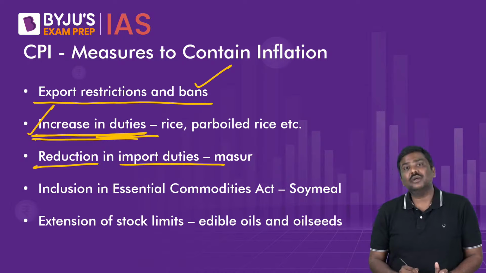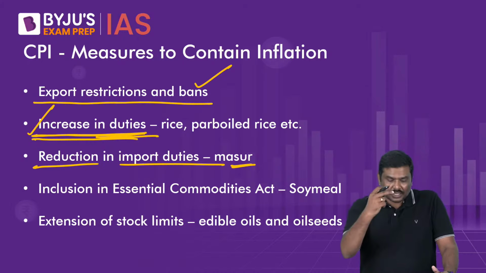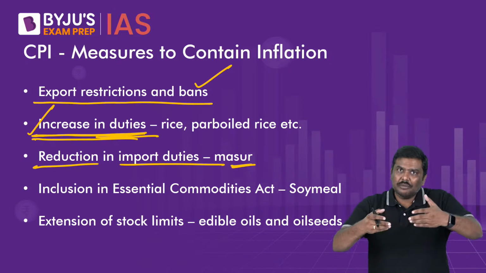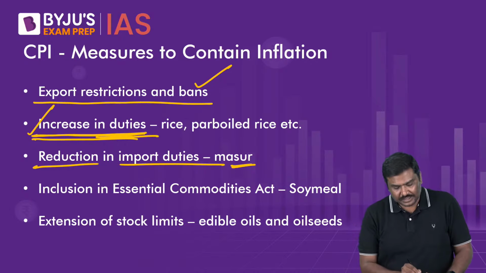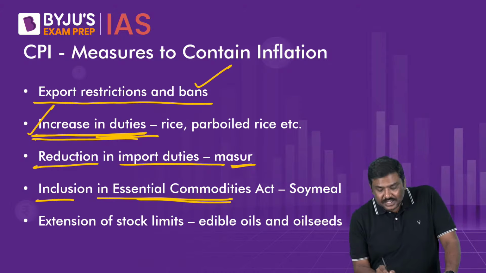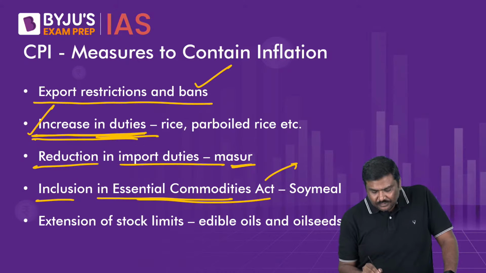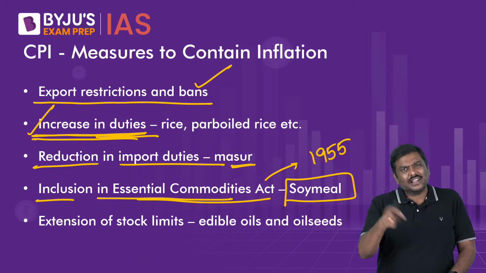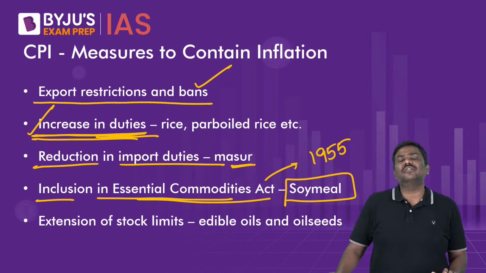Reduction in the import duties, such as on pulses such as masoor, will make it much cheaper to import for us, and automatically imports will increase in the domestic market. Inclusion of some of the commodities in the Essential Commodities Act. Under the Essential Commodities Act of 1955, for example, soy meal has been included as an essential commodity under the ECA 1955.